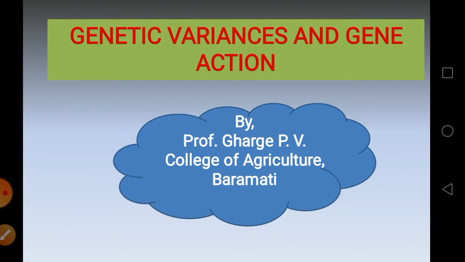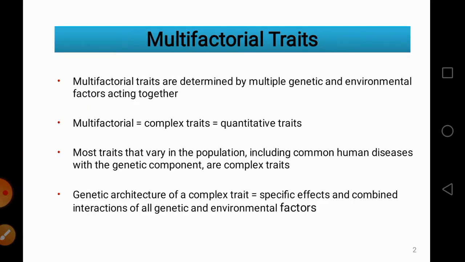Polygenic characters are expressed in terms of degree rather than kind, and such characters show us a continuous variation. They are also called multifactorial characters or multifactorial traits, which are determined by multiple genetic and environmental factors acting together.